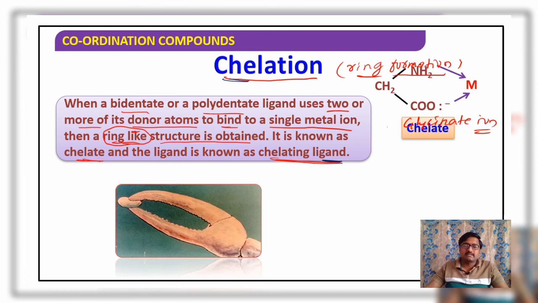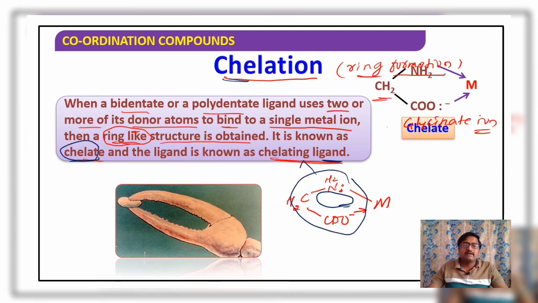Consider this example itself, the glycinate ion. In glycinate there are two donor atoms. When both the donor atoms are involved in bond formation, a ring-like structure is formed. Therefore, the ring-like structure formed is called a chelate, and that ligand is considered a chelating ligand.